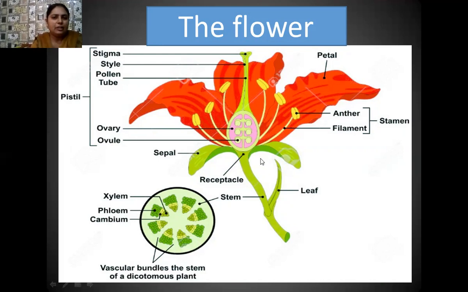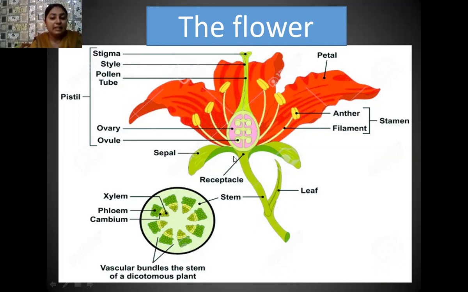If we are talking about the female reproductive part, then this entire structure is known as the female reproductive part, having 3 components: stigma, style, and ovary. The stigma is the topmost receptive part where pollen grains fall and later form the pollen tube. The style is the part which connects the stigma with the ovary, and the ovary is the basal part which is swollen and has a chamber known as the ovarian chamber. Inside this chamber, placenta is present, which is a tissue, and attached to this placenta, numerous ovules are there.